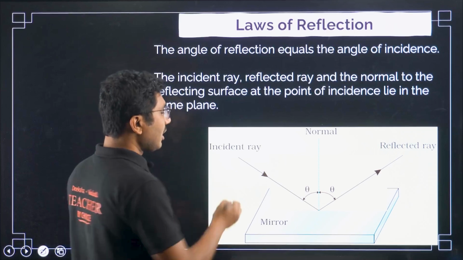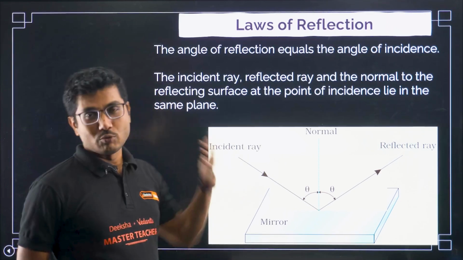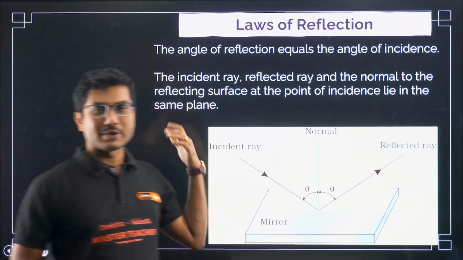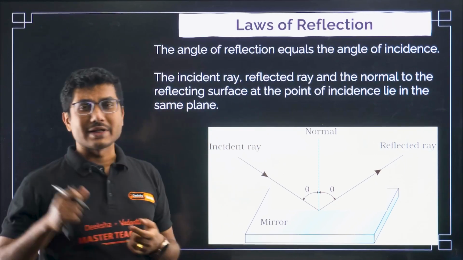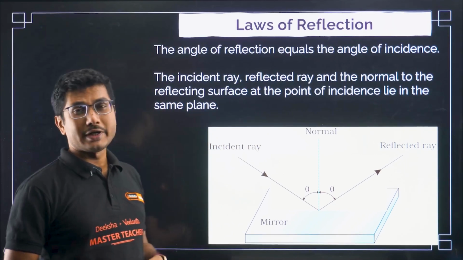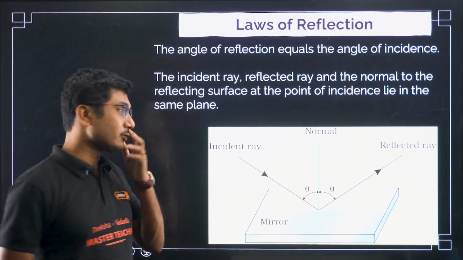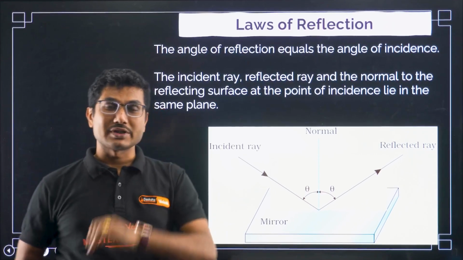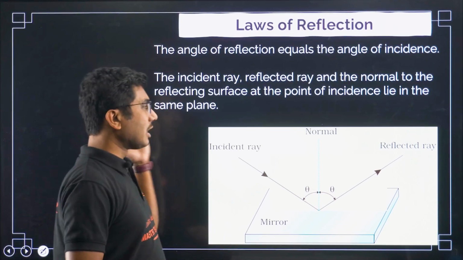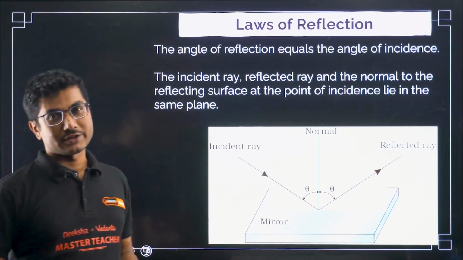So first of all, suppose we have a light. Reflection not only happens for light, it can happen for any electromagnetic wave. For example, heat wave is also an electromagnetic wave, so reflection does occur for heat waves as well. In fact, some mechanical waves, for example sound waves, also give you the same formula for reflection of sound.